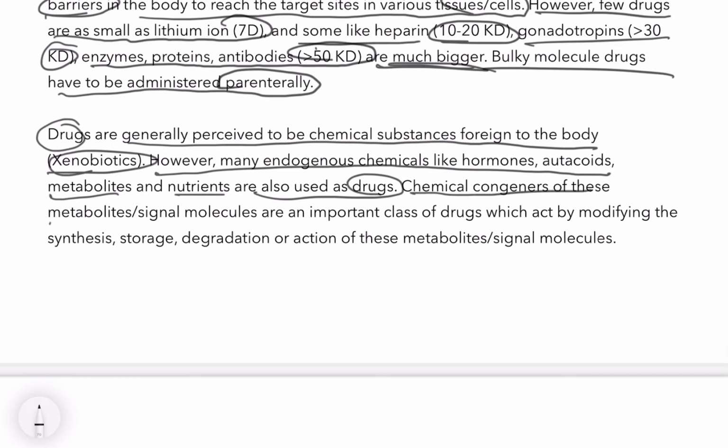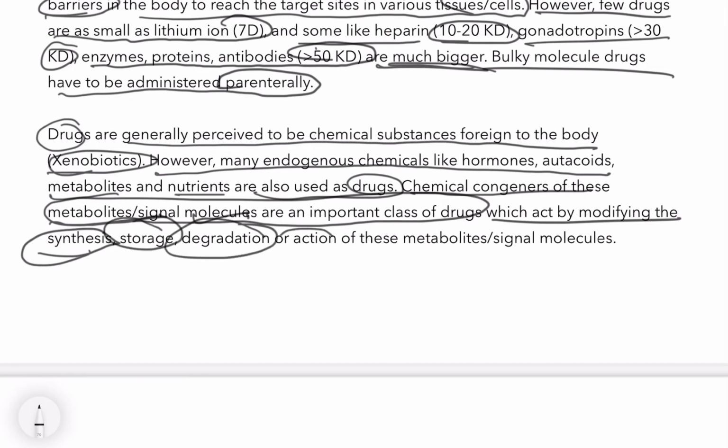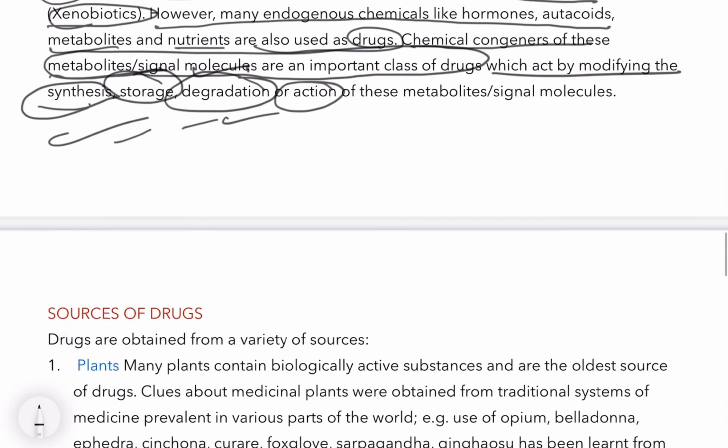Chemical congeners of these metabolites and signal molecules are an important class of drugs which act by modifying the synthesis, storage, and degradation of a substance or the action of the drug. These principles concern the chemical metabolites and signal molecules which modify the synthesis, storage, degradation or action of a drug.